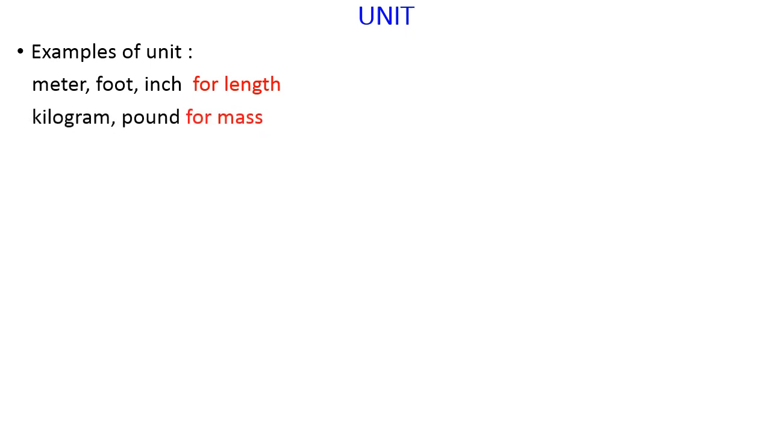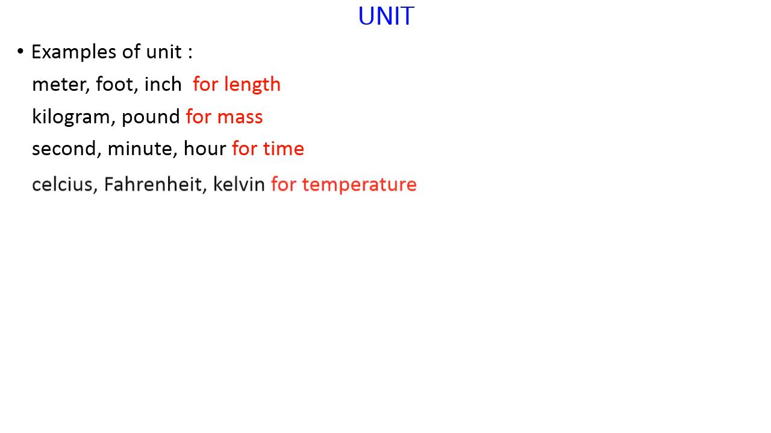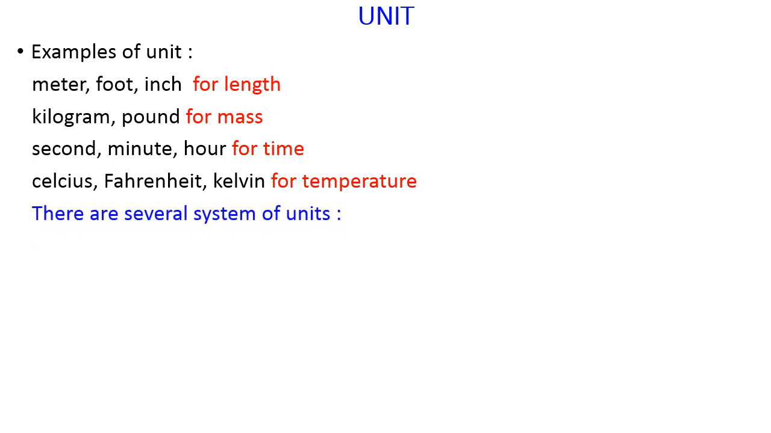Examples of unit. Meter, foot, inch are the unit for length. Kilogram, pound are the unit for mass. Second, minute, hour are the unit for time. Celsius, Fahrenheit, Kelvin are the unit for temperature. There are several systems of units.